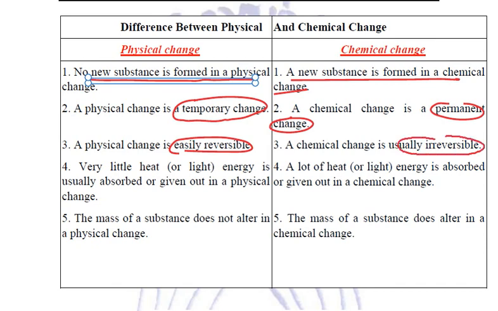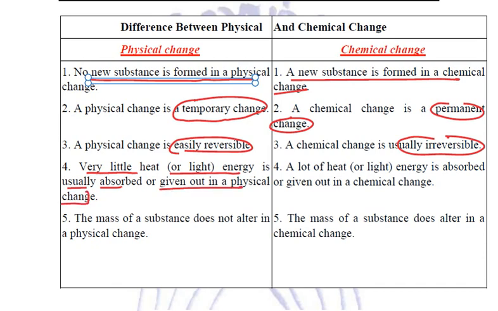They are usually irreversible. Now, to bring about a physical change, we do not require much energy, and even if we require energy, it is in very small quantity. So very little heat or light energy is usually absorbed or given out in a physical change.